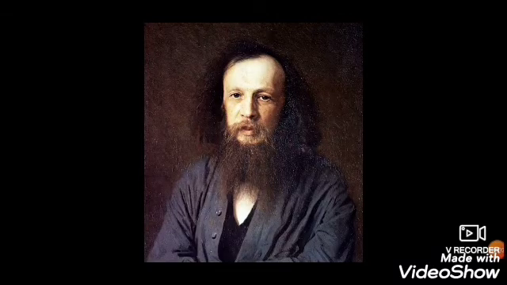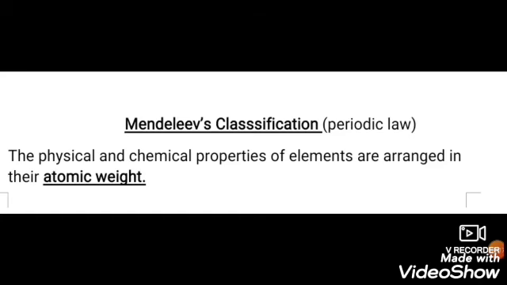The fifth one is Mendeleev's classification. He was a Russian chemist. He classified more than 70 elements in his classification. Mendeleev's classification is also called the periodic law. The law says the physical and chemical properties of the elements are a periodic function of their atomic weight. Once again, the physical and chemical properties of elements are arranged by their atomic weight.